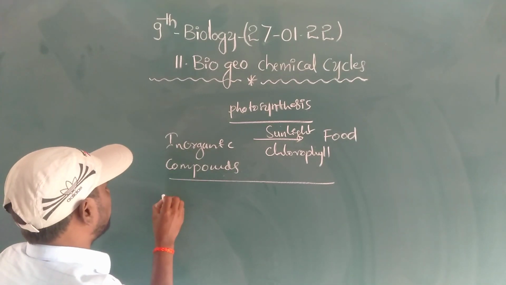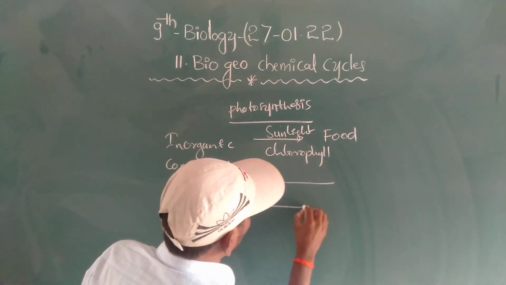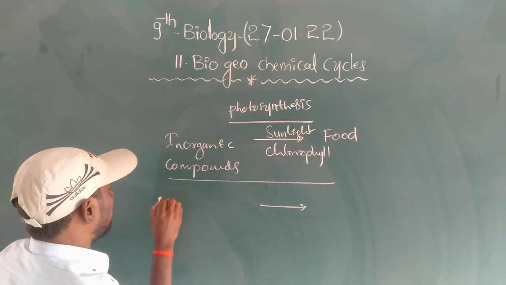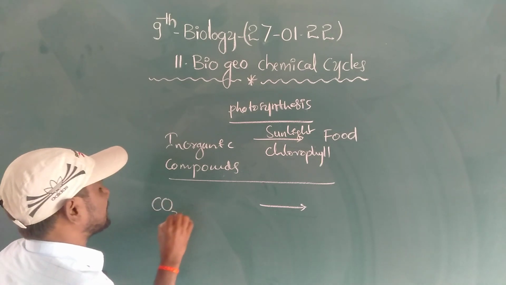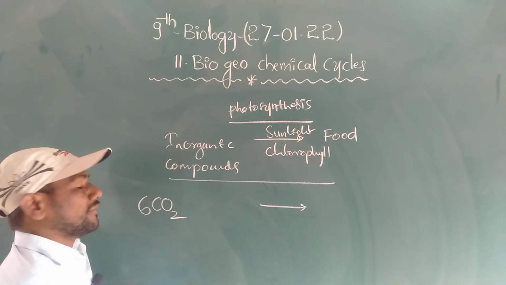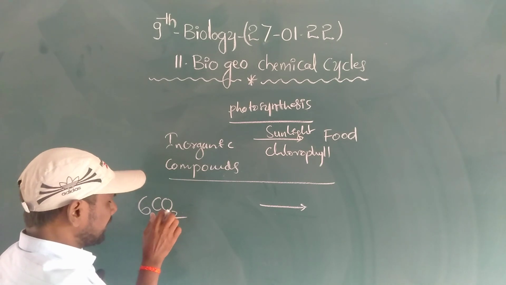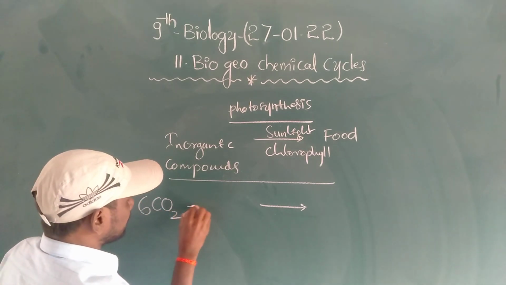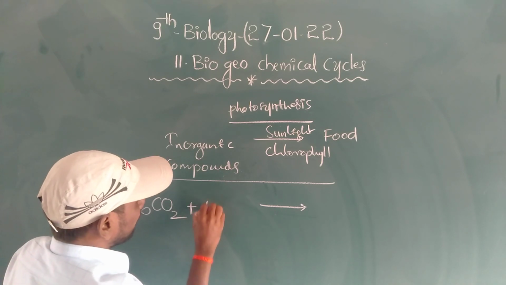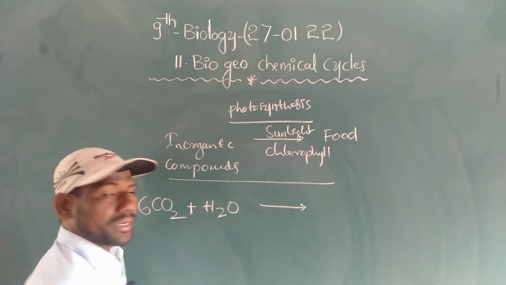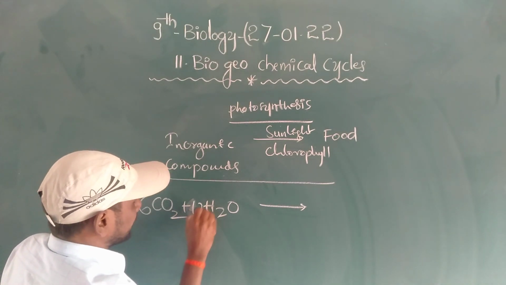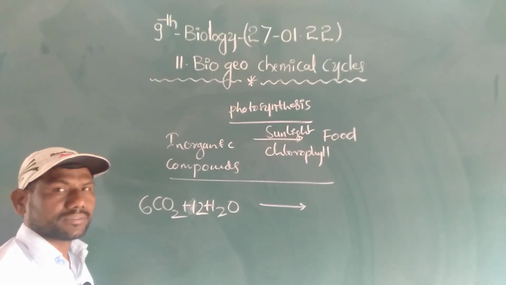Here, preparation of food material from inorganic compounds: 6 molecules of carbon dioxide, which is an inorganic compound. Next, water, also an inorganic compound. Here we have to take 12 molecules.